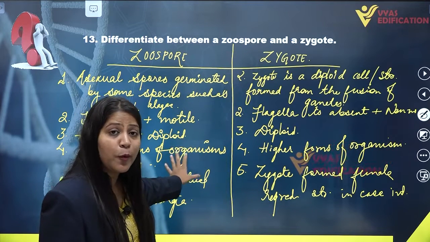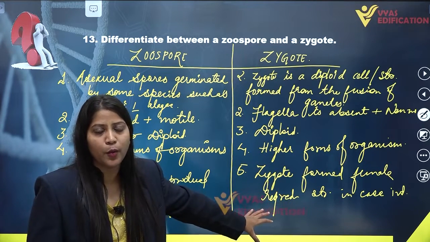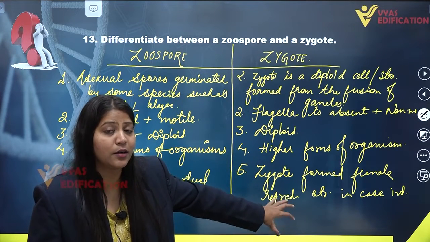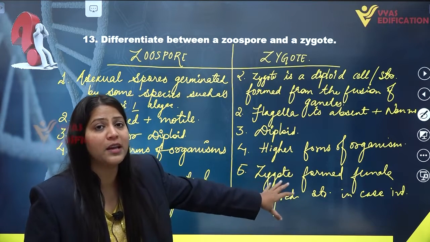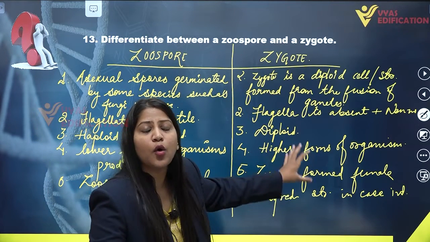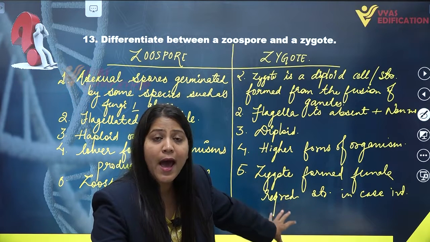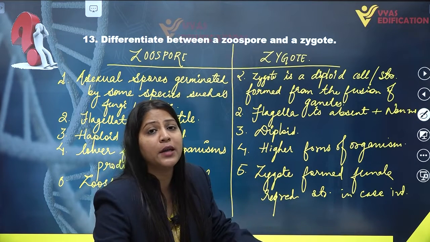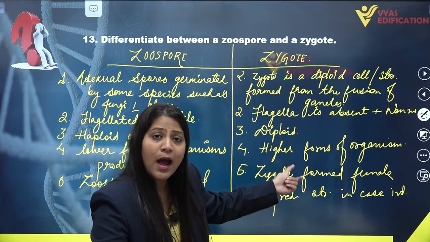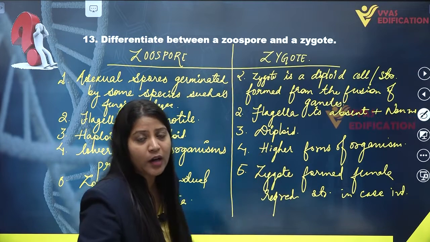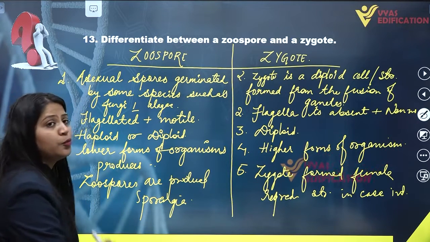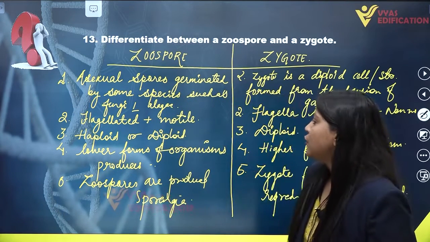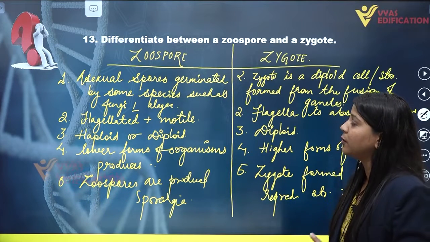Zoospores are produced in sporangia. Zygotes are not produced in sporangia. They are produced on fusion of two different types of gametes. In case of internal fertilization, they are produced inside the female reproductive organ. Zygote is always diploid, as two haploid gametes fuse with each other to form a diploid cell that is known as zygote. Hence, zygote is always a diploid structure. And zoospores can be haploid or diploid. So this is the complete solution of question number 13.